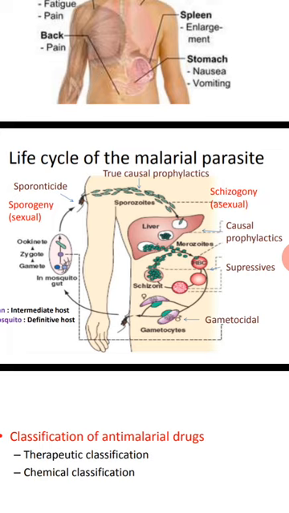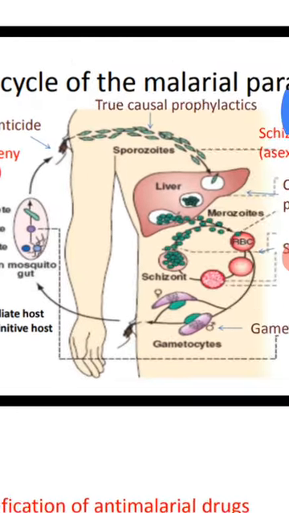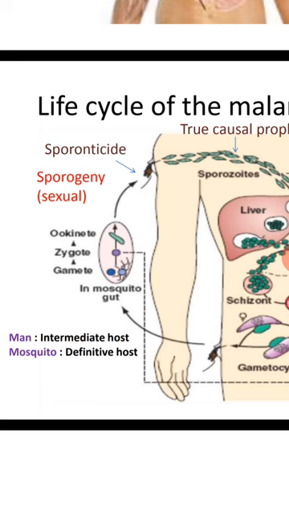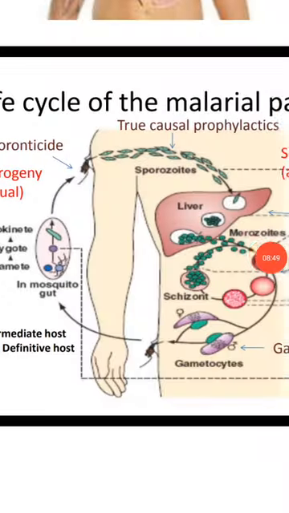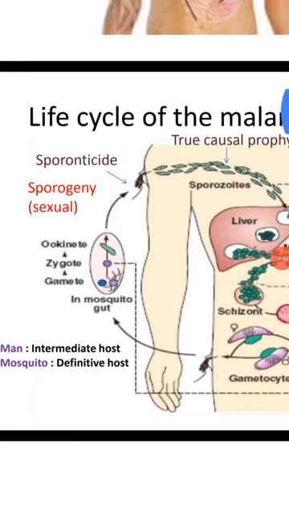So the life cycle in humans is completed. I already told you that gametocytes are present in the peripheral circulation. Whenever a mosquito bites the infected person, it takes both gametocytes along with the blood to the gut of the mosquito, where they undergo fertilization and form a zygote. The zygote becomes an ookinete, the ookinete becomes an oocyst, and the oocyst produces sporozoites.